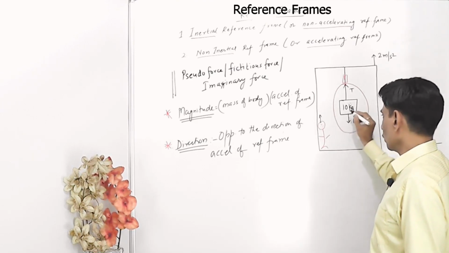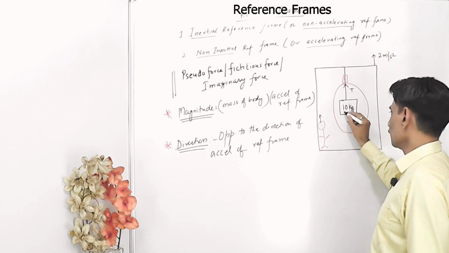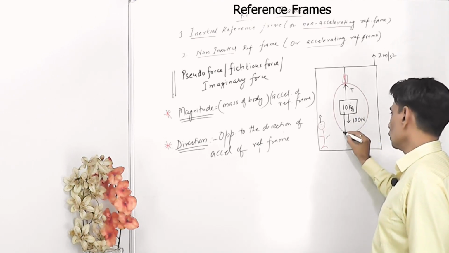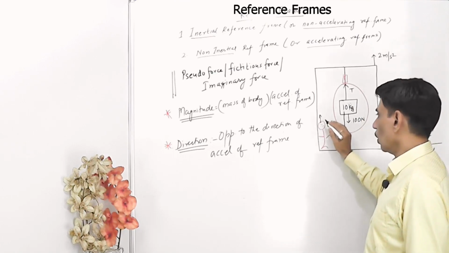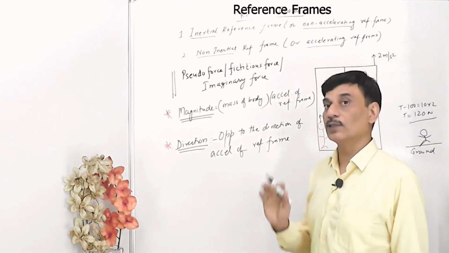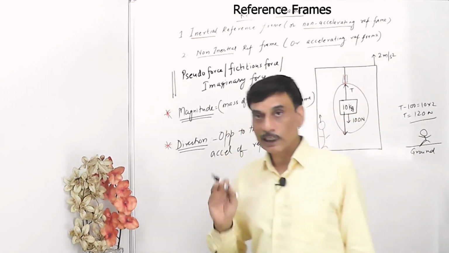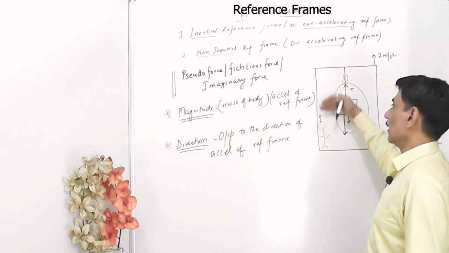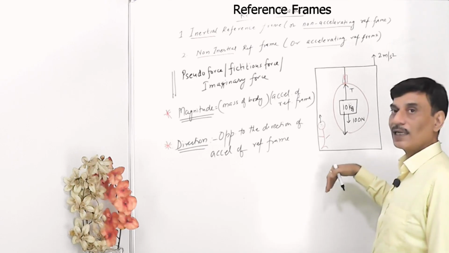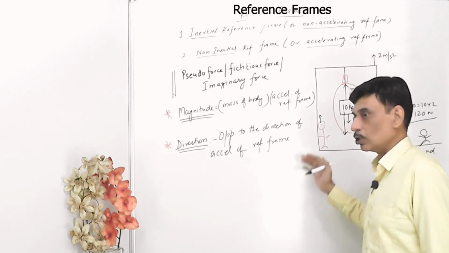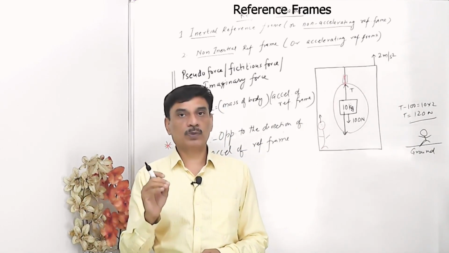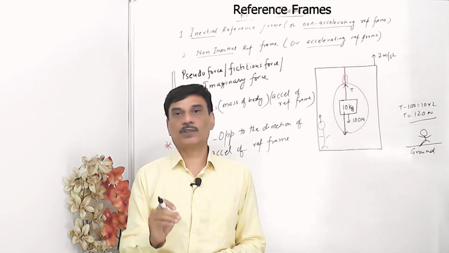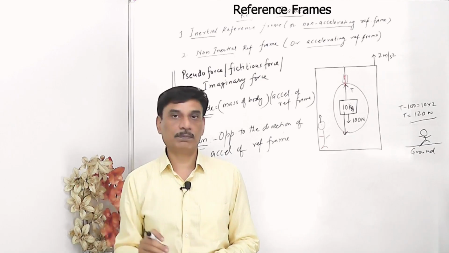So he is observing this block, and he will add a force onto this block in this direction. Please understand, it is not opposite to the direction of motion, it is opposite to the direction of acceleration. It may happen that his lift is retarding this way, so then the acceleration will be in this direction. So whatsoever the direction of acceleration, the pseudo force direction will be opposite to the direction of acceleration of the observer. This is very important.